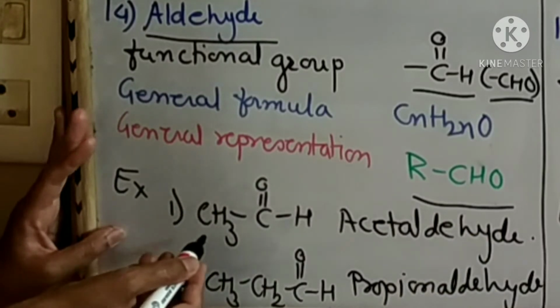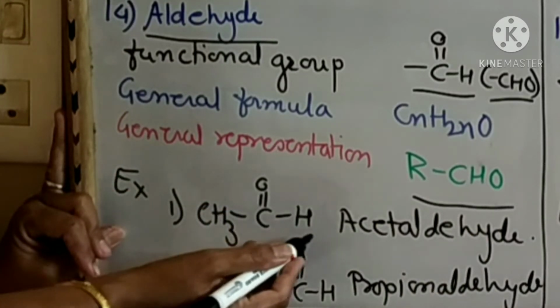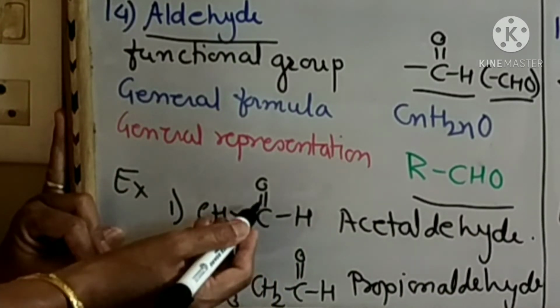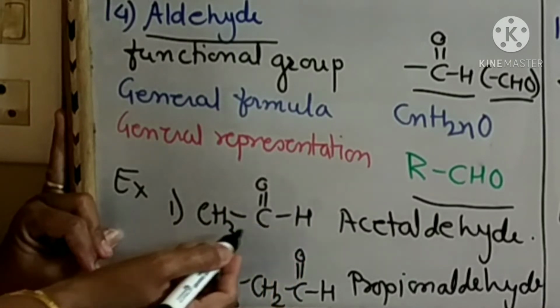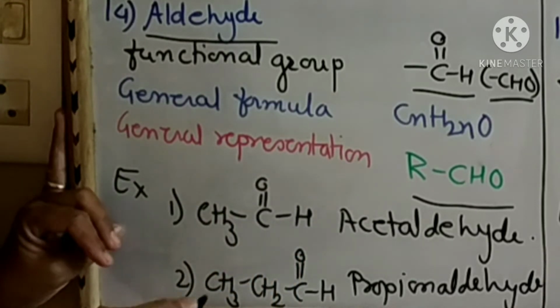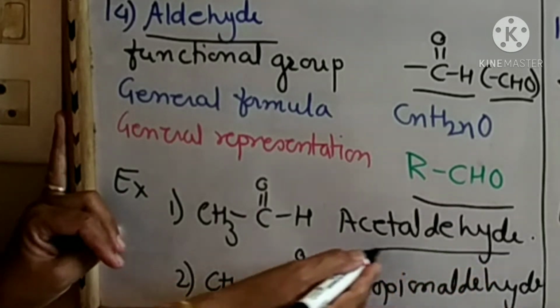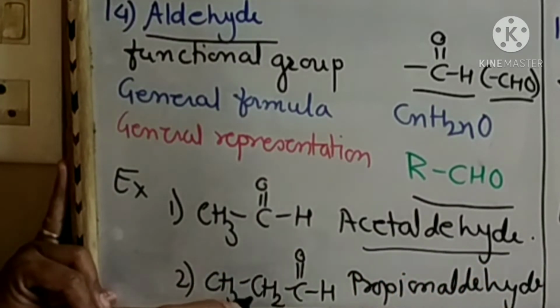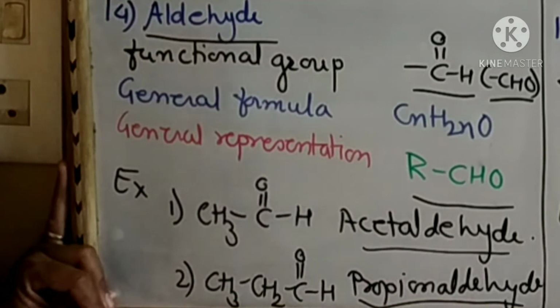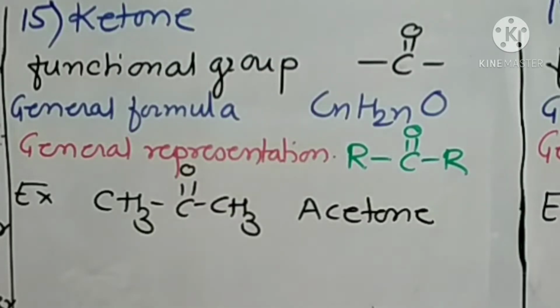For example, this alkyl group is attached to this CHO group, that is CH3C double bond OH. That is, a methyl group is attached to the aldehyde group, therefore it is acetaldehyde. And second example, CH3CH2C double bond OH. This is propionaldehyde.